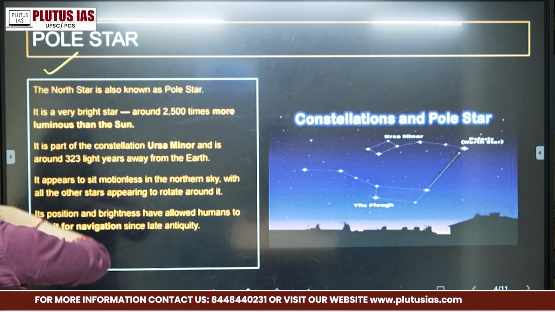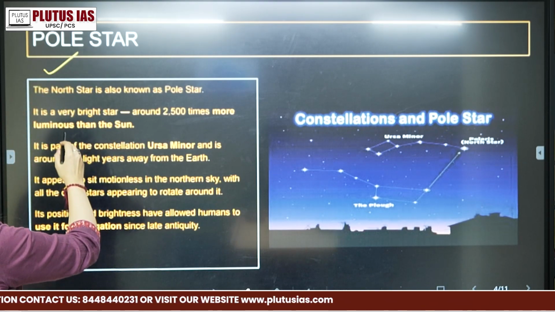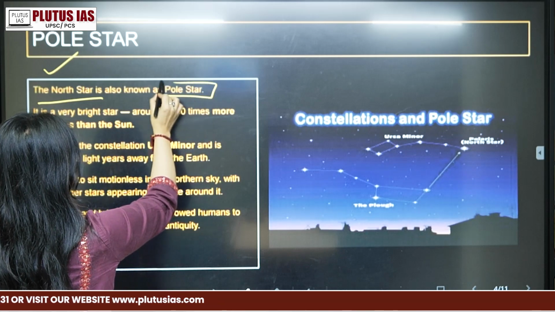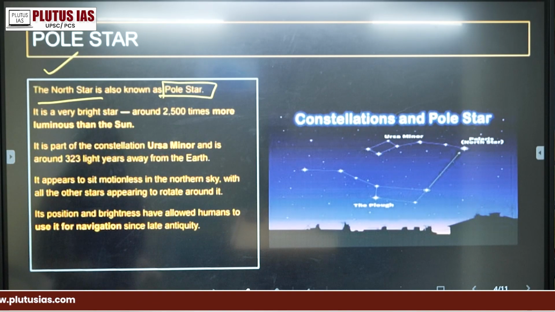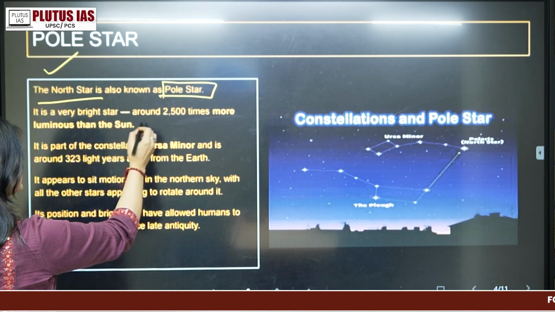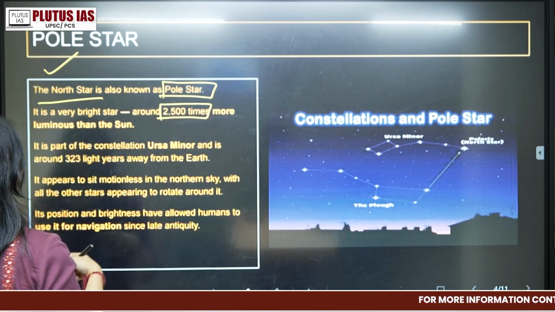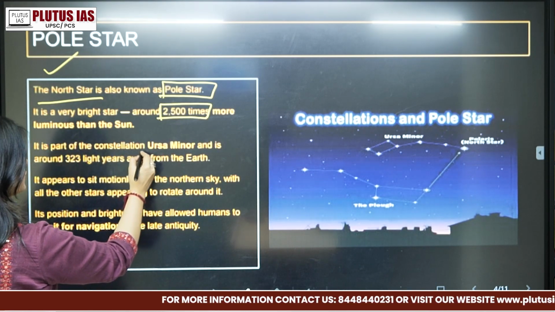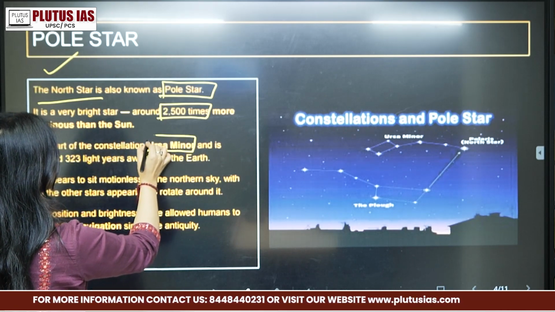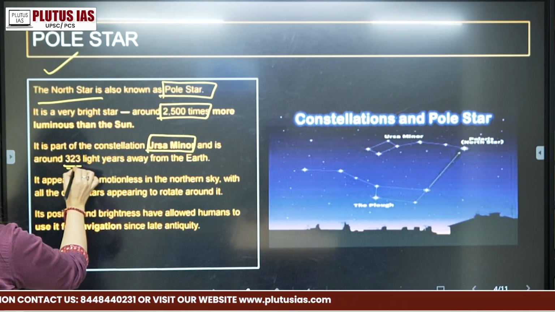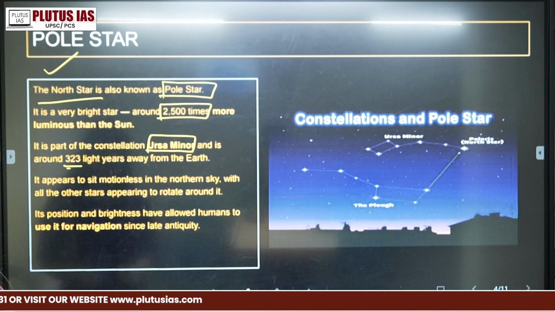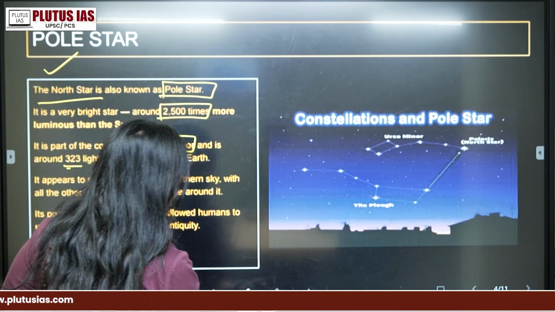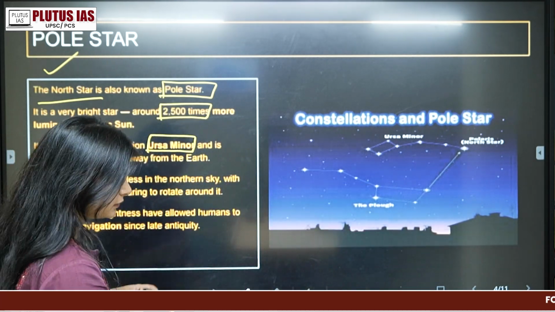Now we have discussed the pole star. The North Star is also known as the pole star; these can be used interchangeably. It is a very bright star, around 2500 times more luminous than the Sun. It is part of the constellation Ursa Minor and is around 323 light years away. It appears to stay motionless because of its placement.